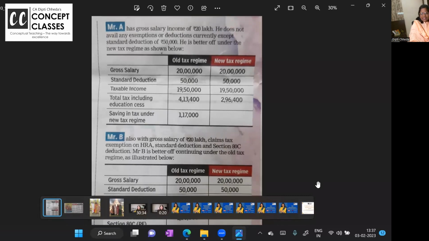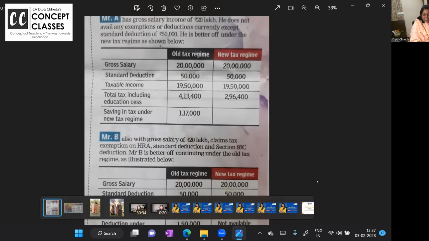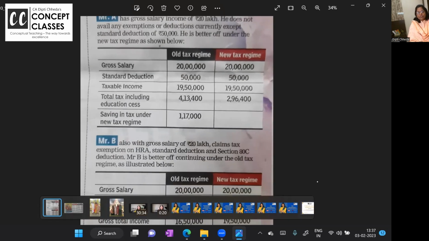Actually, if gross salary exceeds 15 lakh, standard deduction is 52,500. But many of them are not agreeing to it. This 50,000 versus 52,500 is still debatable. Chalo, overall you will get one idea. Now, if your taxable income is 19.5 lakh, here you are paying a tax of 2.5 to 5 lakh in old, and on the right side you are paying the tax as per new. So you are saving 1,17,000 in tax in the new tax regime.